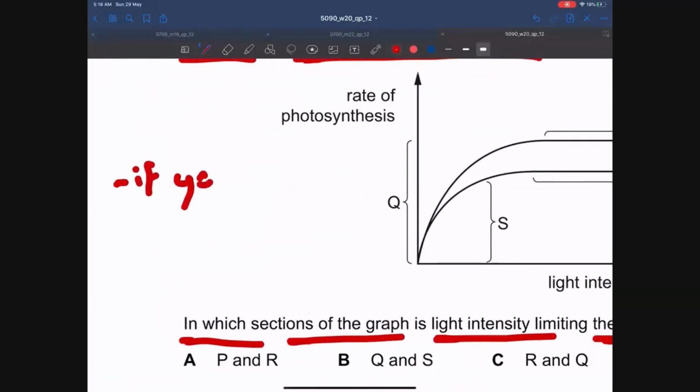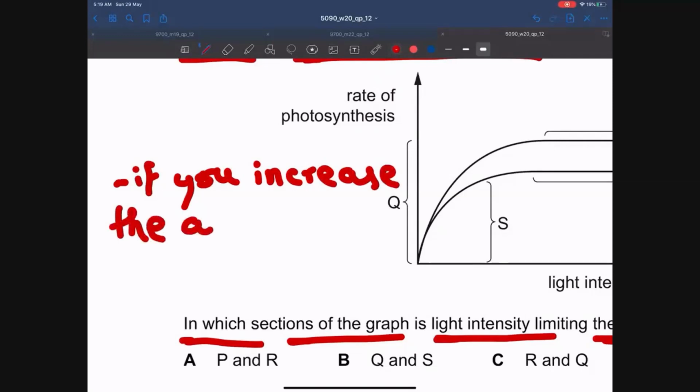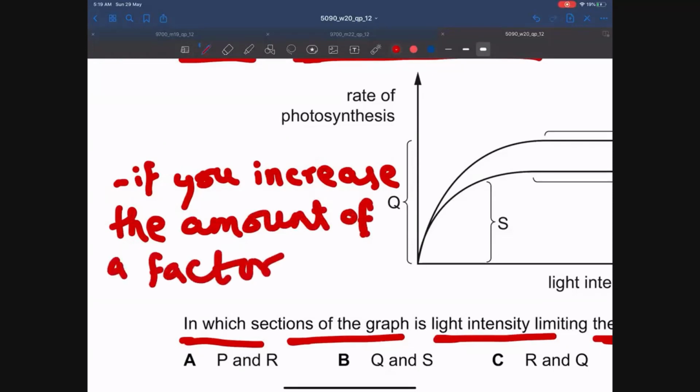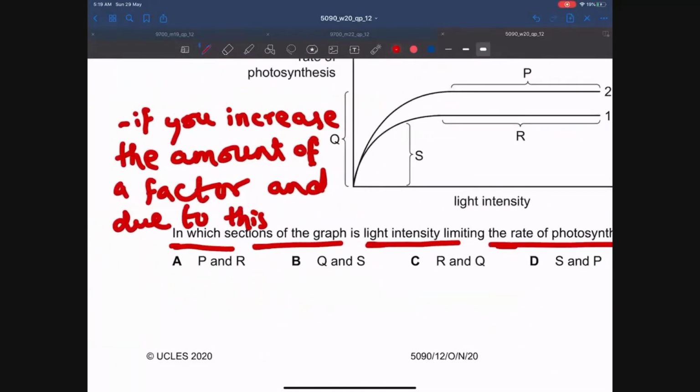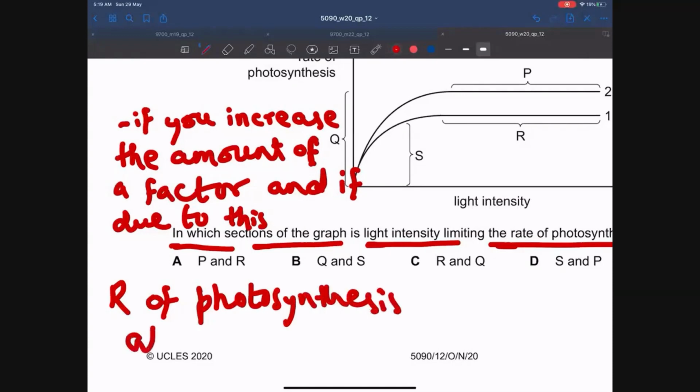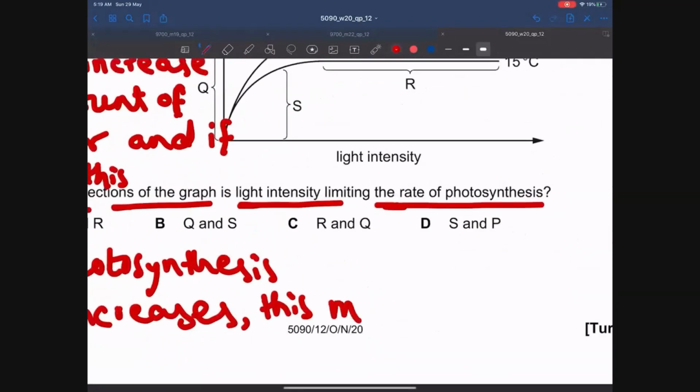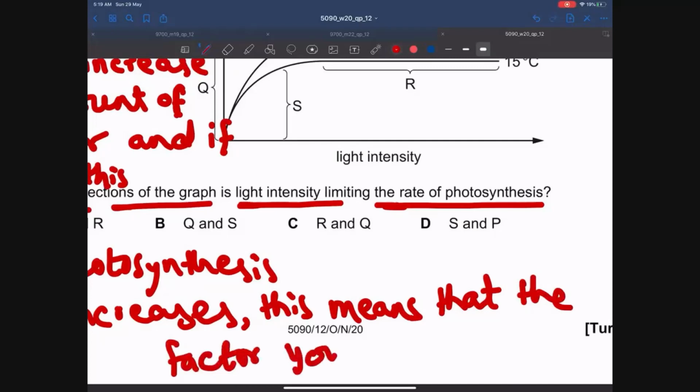If you increase the level, the amount of a factor, and due to this the rate of photosynthesis also increases, this means that the factor you increased is the limiting factor.